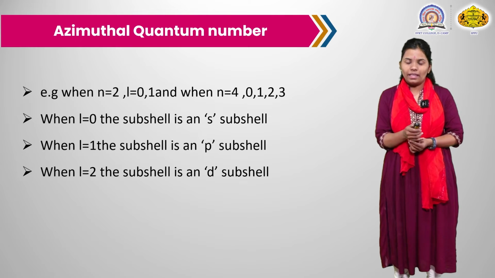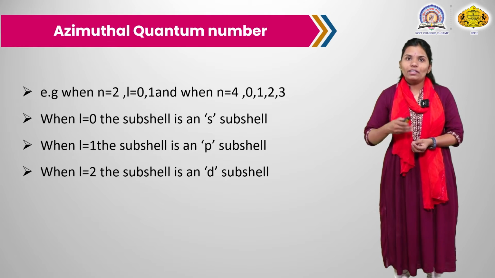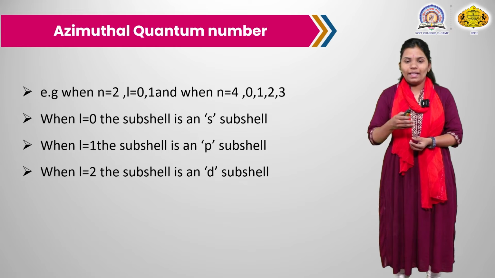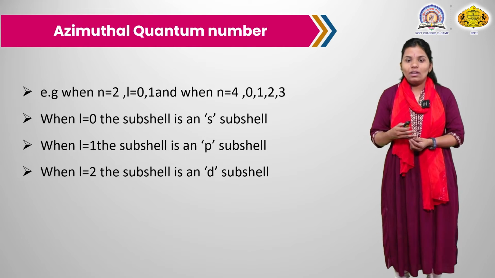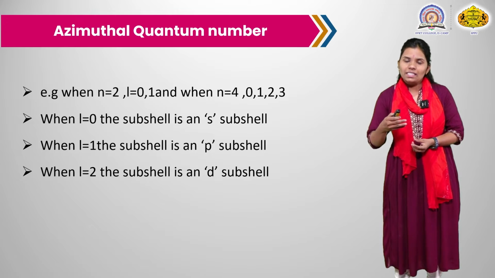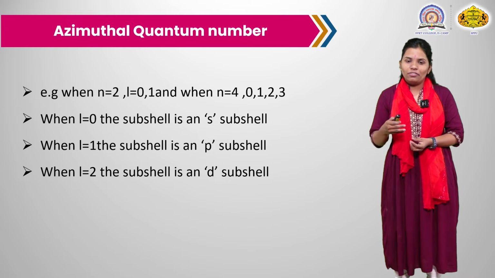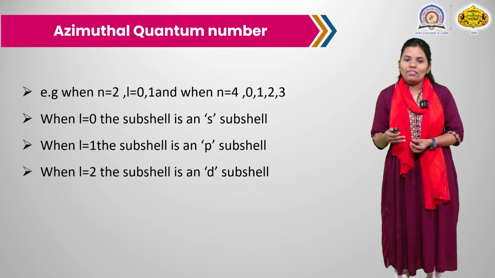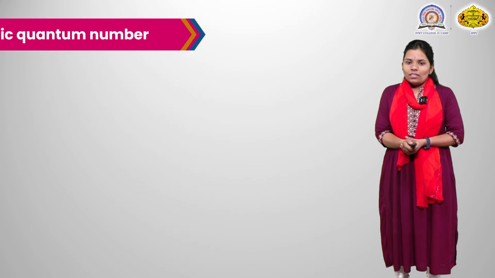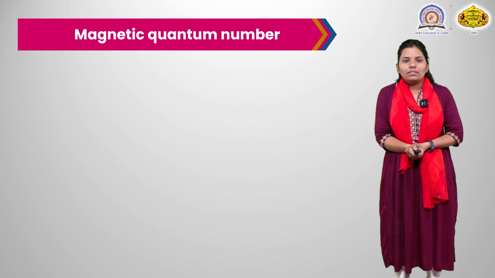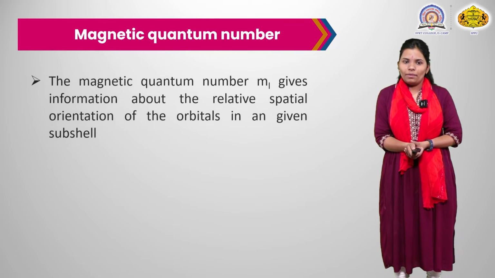As an example, while filling the electronic configuration, you take the S, P, D, F. S has the capacity of filling 2 electrons, P has a capacity of filling 6 electrons, D has a capacity of filling 10 electrons, and F has a capacity of filling 14 electrons. So, these are all about the azimuthal quantum number.